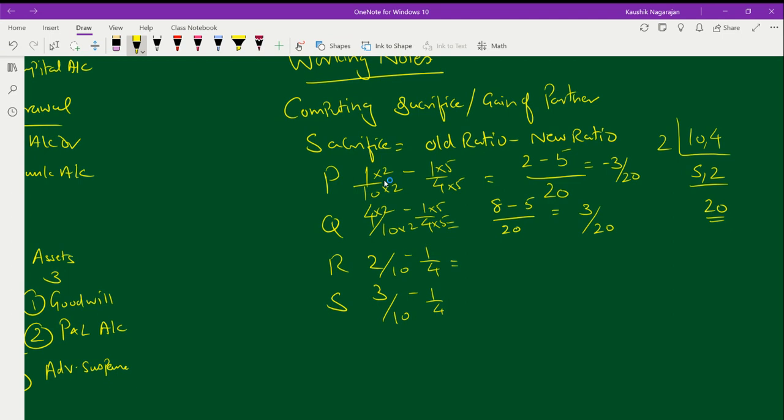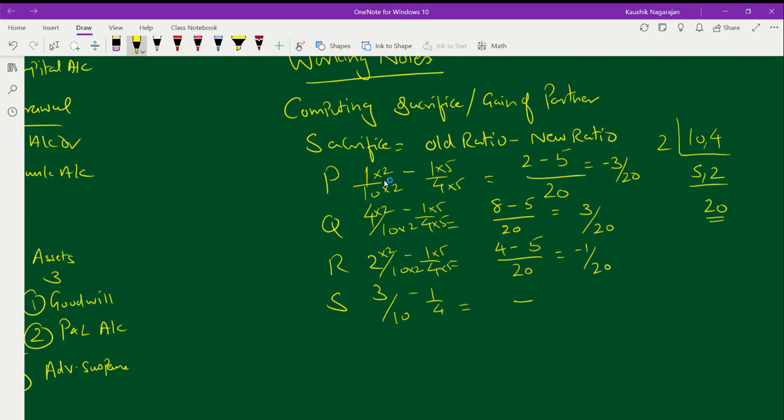The next one over here, 20 LCM into 2 and into 2. 2 twos are 4 minus into 5. So 4 minus 5 by 20, minus 1 by 20.